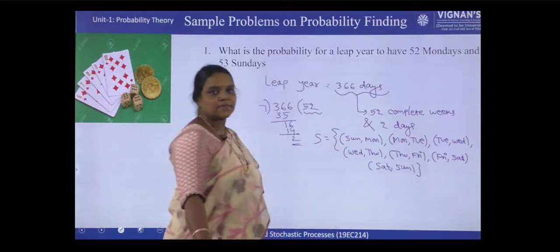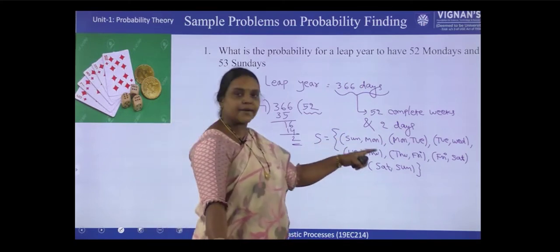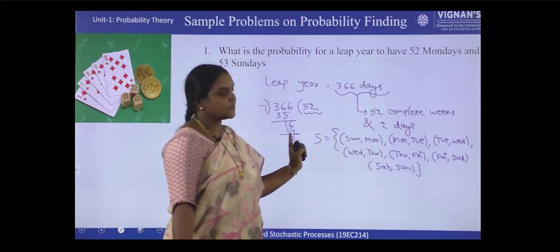Okay, these are the possibilities, because those 2 days will be successive days only. We can't take Sunday and Thursday like that, right? So these are the possible, those 2 days.